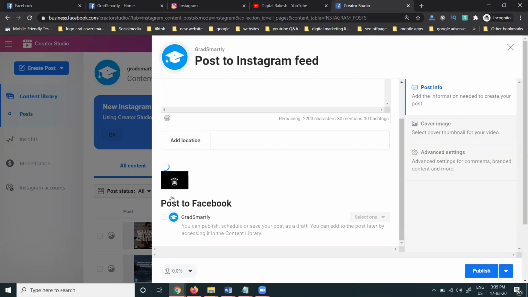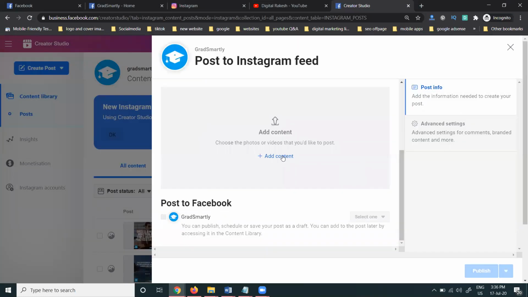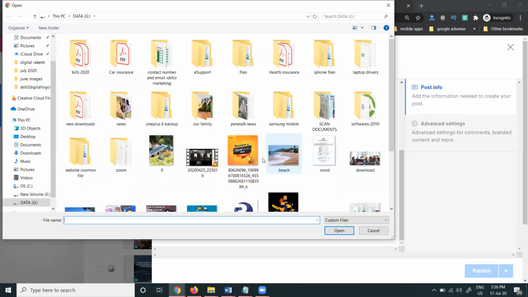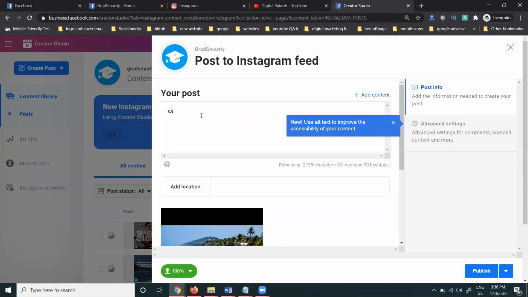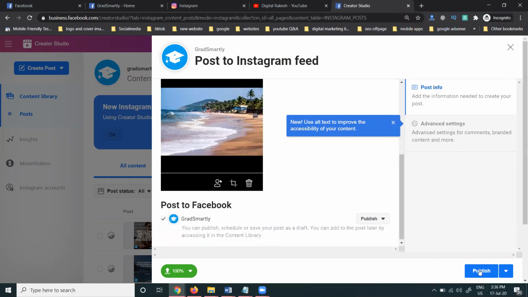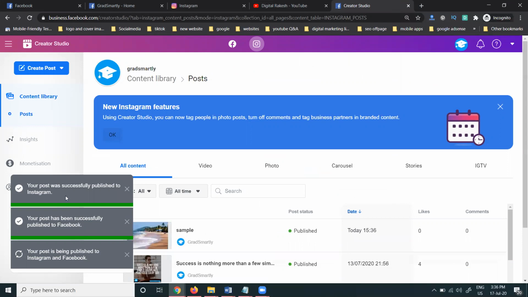So I'm selecting the image and clicking the Facebook page option without adding an image or video. When you select Facebook Creator Studio, the image and video options will be given. Suppose I'm not adding one here. I'm selecting another image here, a sample. Click publish. At a time we'll be posting to the Facebook page and the particular Instagram. The post has been done successfully on Facebook and Instagram.